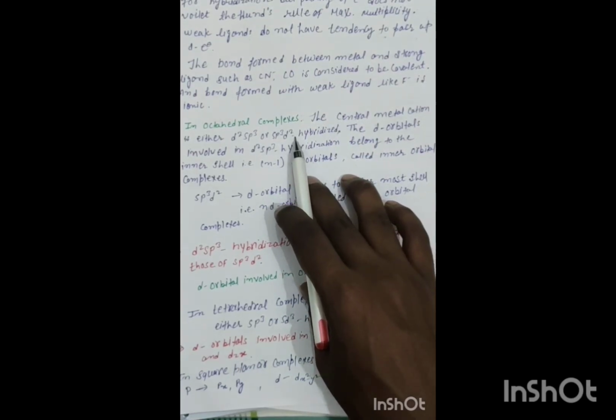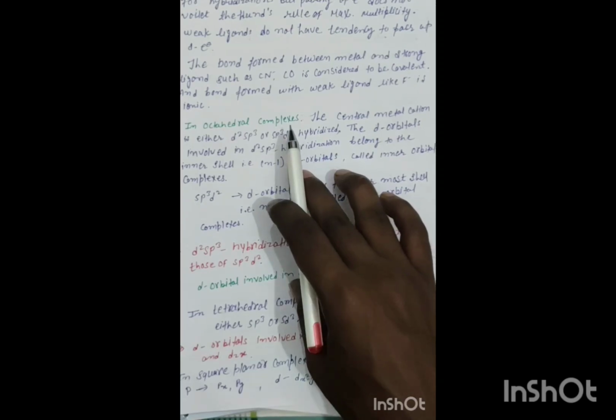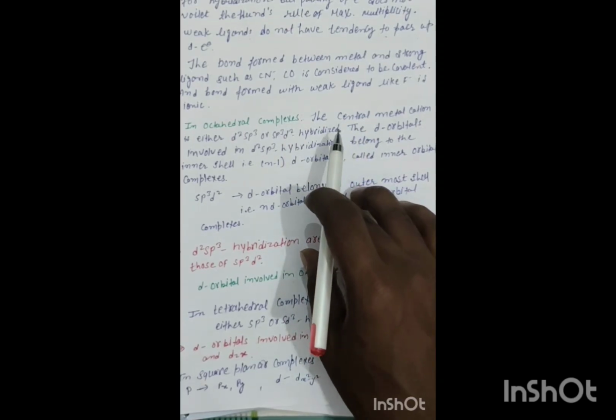In octahedral complexes, the central metal cation is either d2sp3 or sp3d2 hybridized.